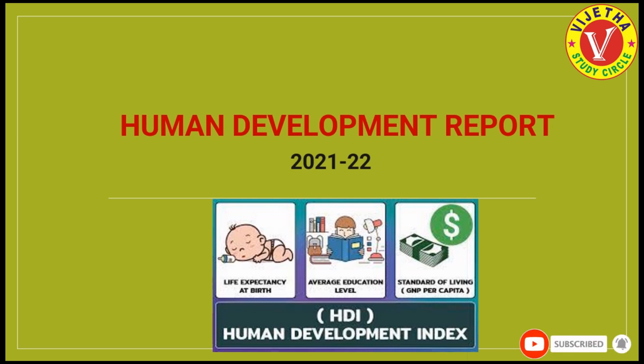In this video, in the next few minutes, we are going to discuss the Human Development Report. Very recently, the United Nations Development Program has released the Human Development Report. The Human Development Report measures the life expectancy at birth, the average education level of the country, and the standard of living of the people based on the gross national product.